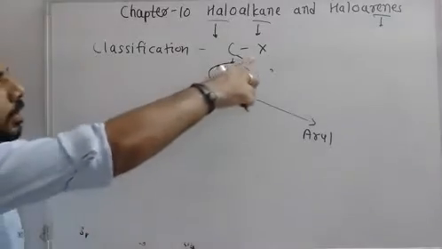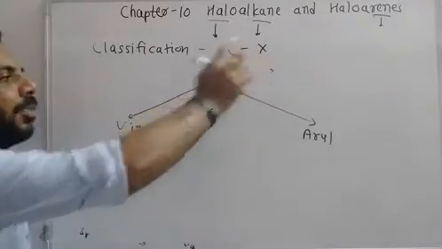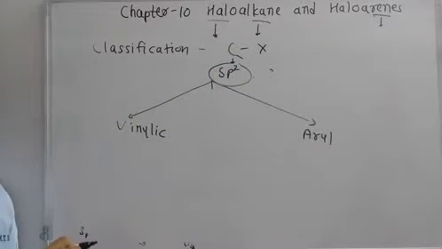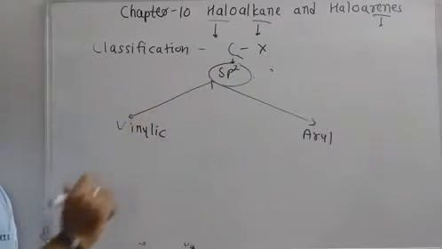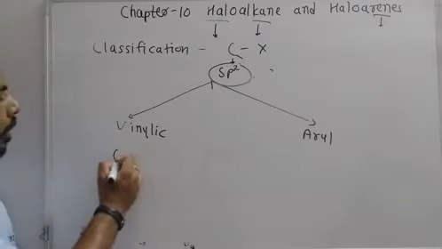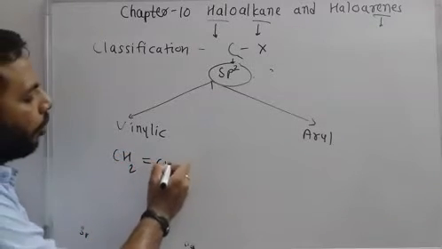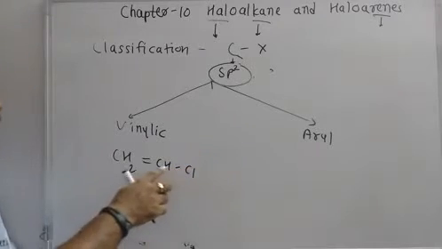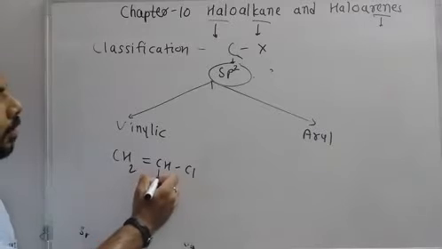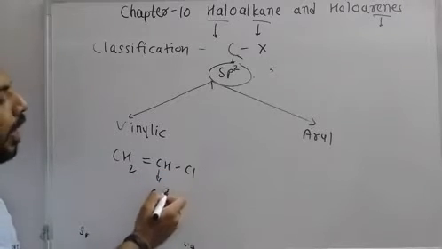So for haloalkanes in which the carbon attached with the halogen is sp2 hybridized, there are two types of compounds. One is vinylic and the second one is arylic. Now let us understand the difference between vinylic and arylic. If the halogen-containing carbon itself is double bonded, which means this particular carbon is sp2 hybridized.